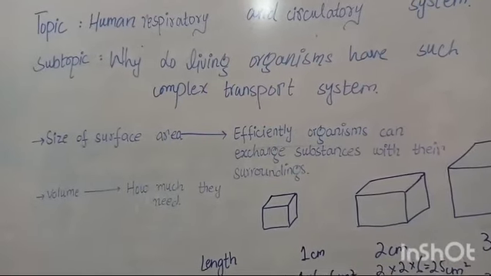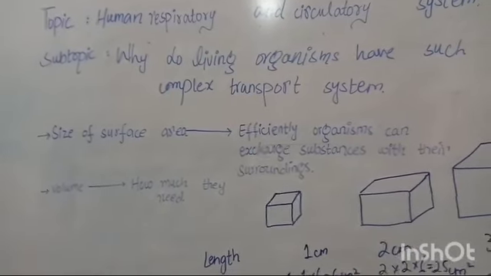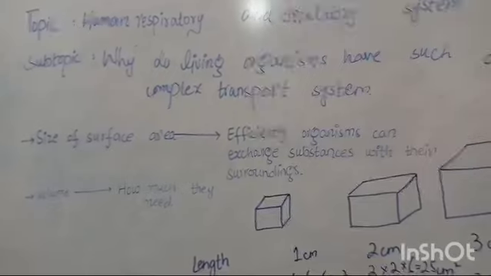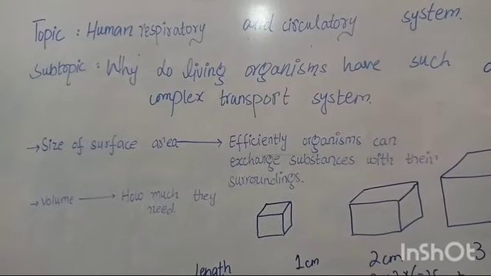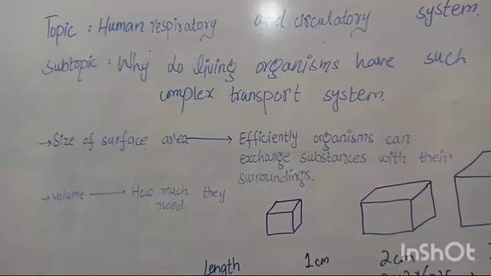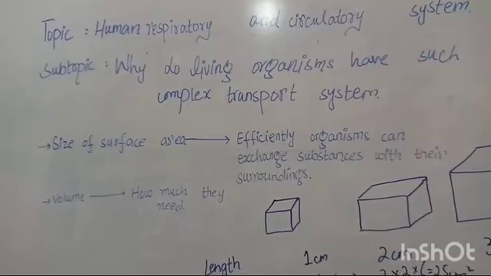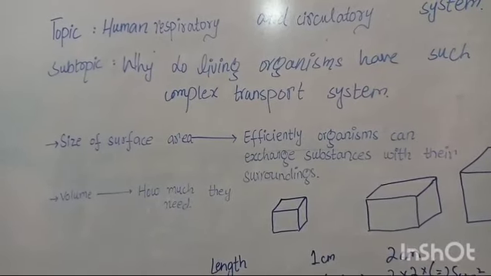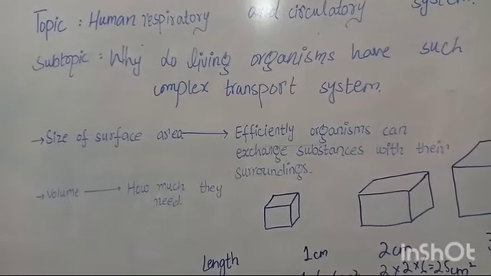So students, basically in all living organisms, the size of the surface area determines how efficiently that organism can exchange substances with its surroundings. The larger the surface area, the more efficiently the body surface can exchange substances with the surroundings. The smaller the surface area, the more difficult it would be to exchange substances efficiently.